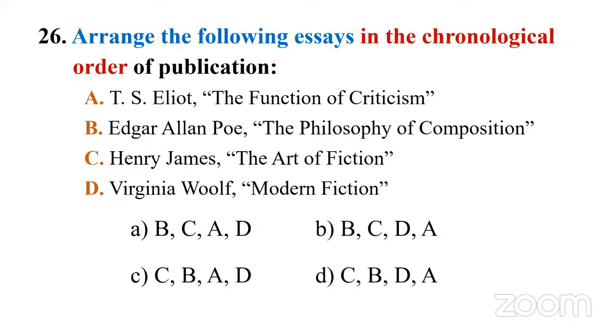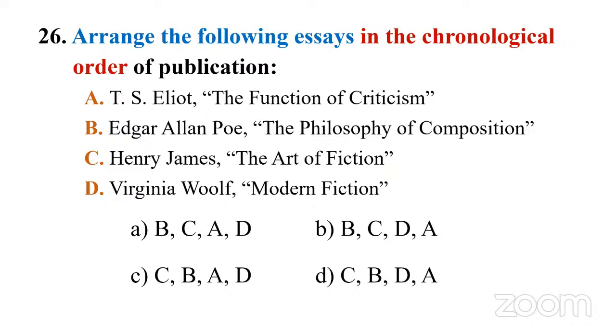You can eliminate option C and option D because both begin with C, that means Henry James, The Art of Fiction. Now you are left with 2, either A or B. Another commonality: Edgar Allan Poe, Philosophy of Composition comes first, then C, The Art of Fiction. That is a commonality in option A and option B. Then we are left with 2, after B and C, whether it is A or D. A, Function of Criticism, D, Modern Fiction. So we have to make a choice.